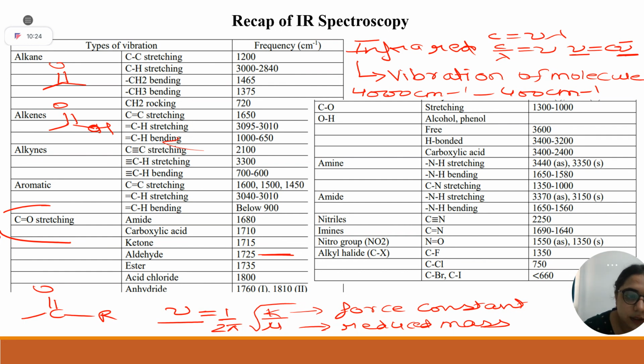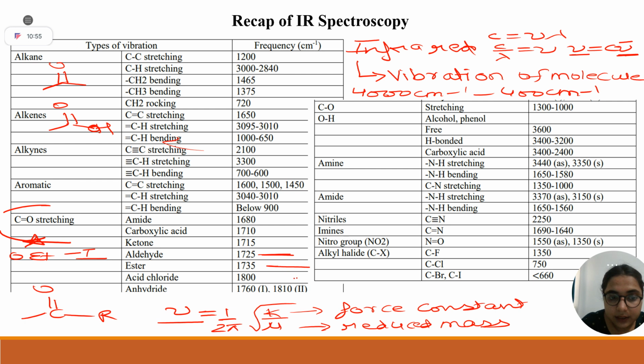Because this is a type of exception, or you can remember that in IR, OR is a minus I group. It has plus M also, but along with plus M it has minus I also, and in IR this minus I effect dominates and it comes around 1735 centimeter inverse.